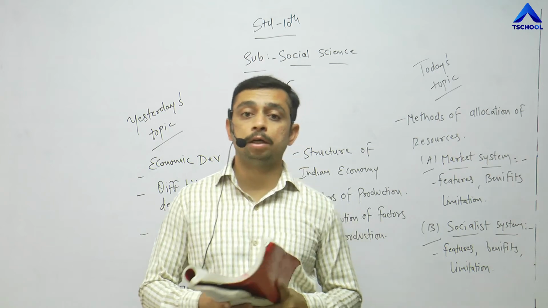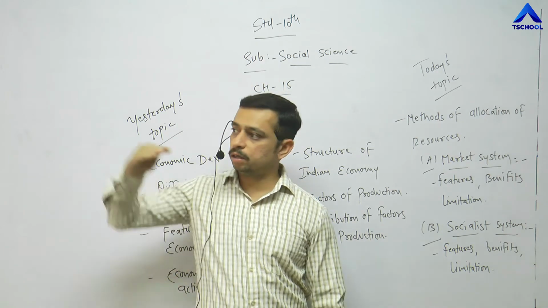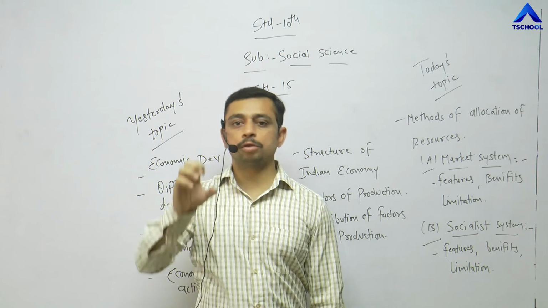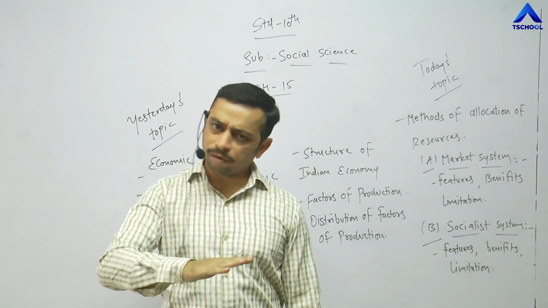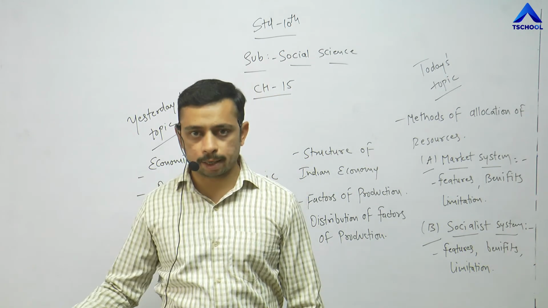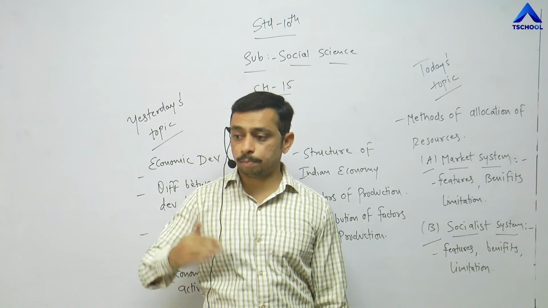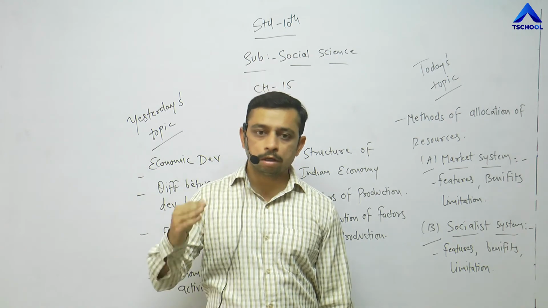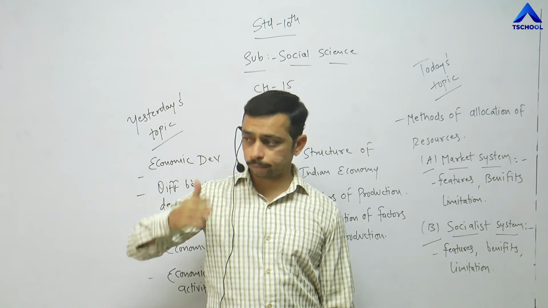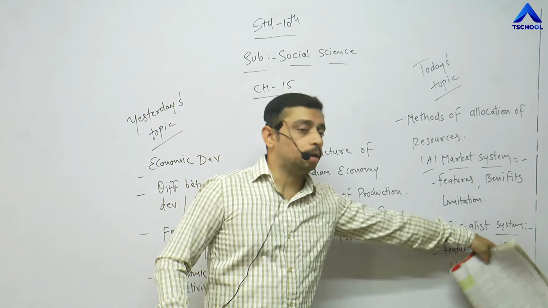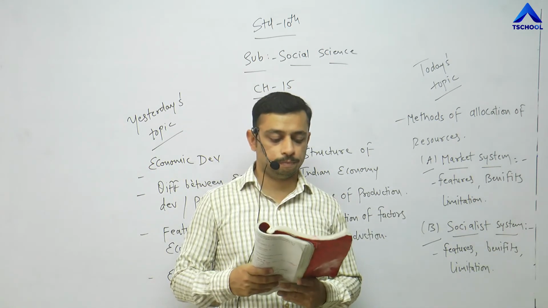We have seen disparity of income in the market system. The rich get richer and the poor get poorer. This is absent over here, as everyone is going to get the products in the market, right? Everyone can satisfy their own needs as per their standard of living. So this factor, that is disparity of income, would be absent in the socialist system, right?